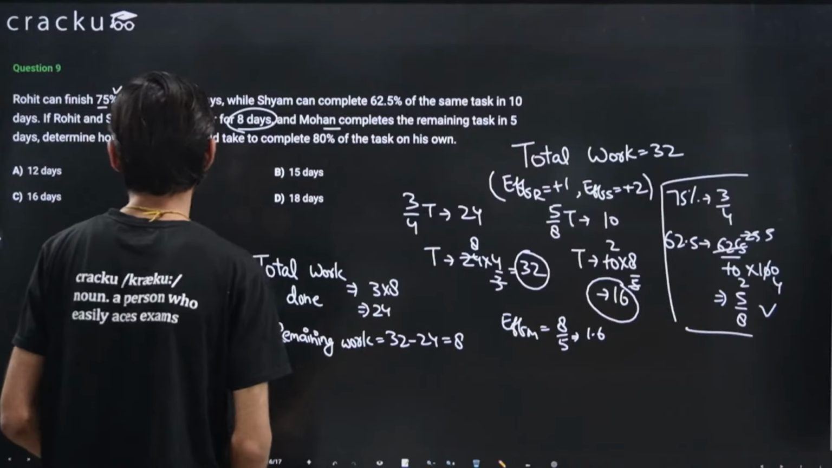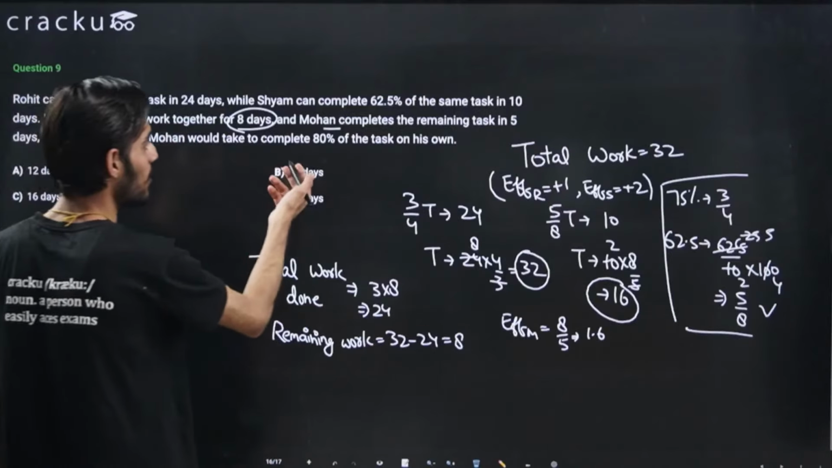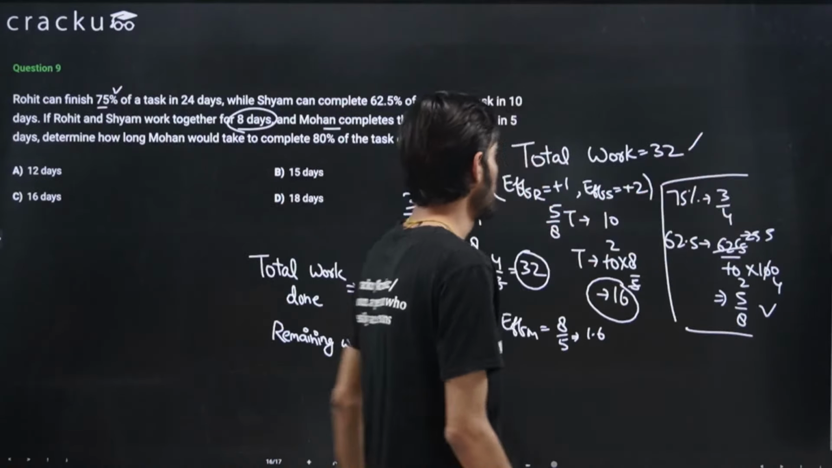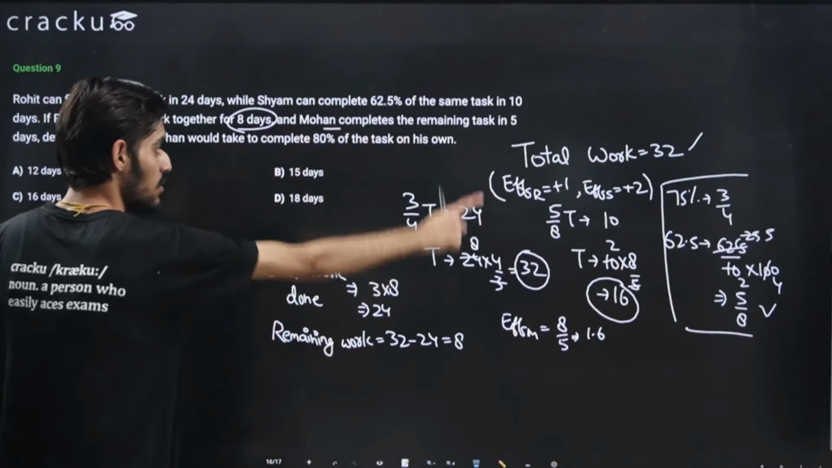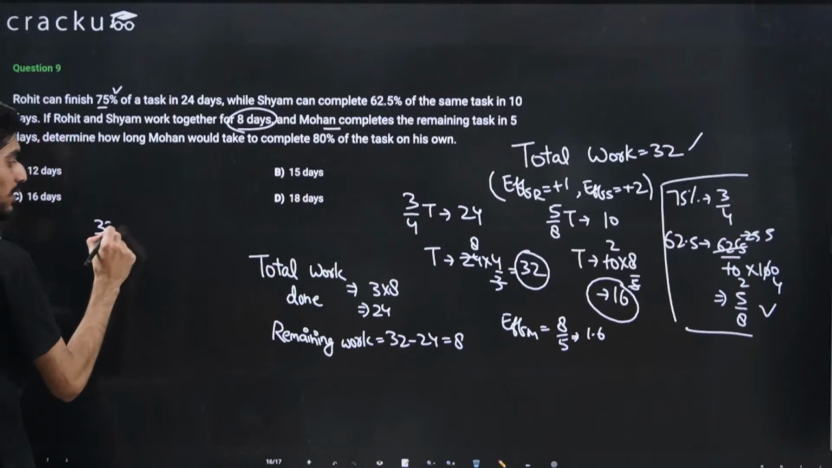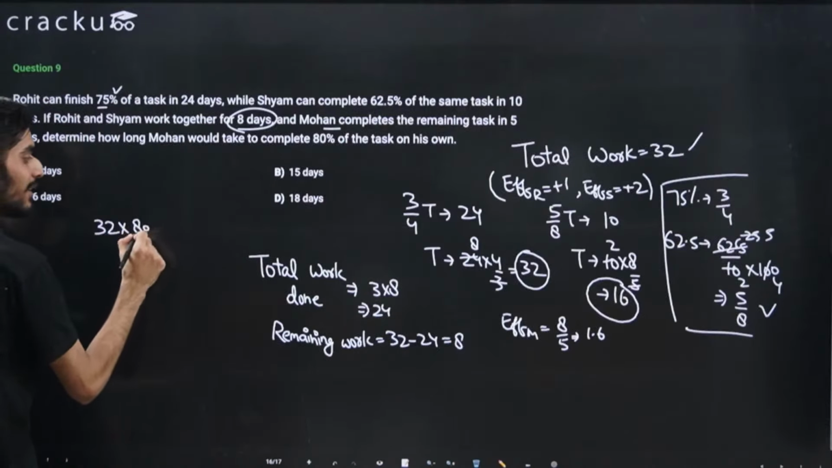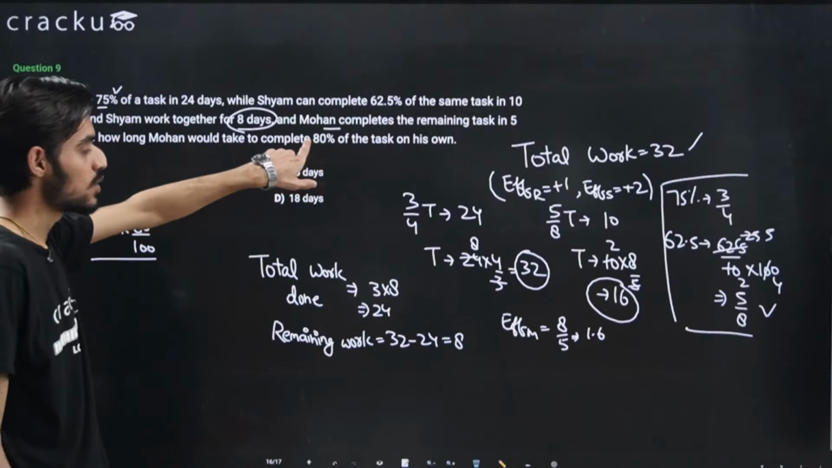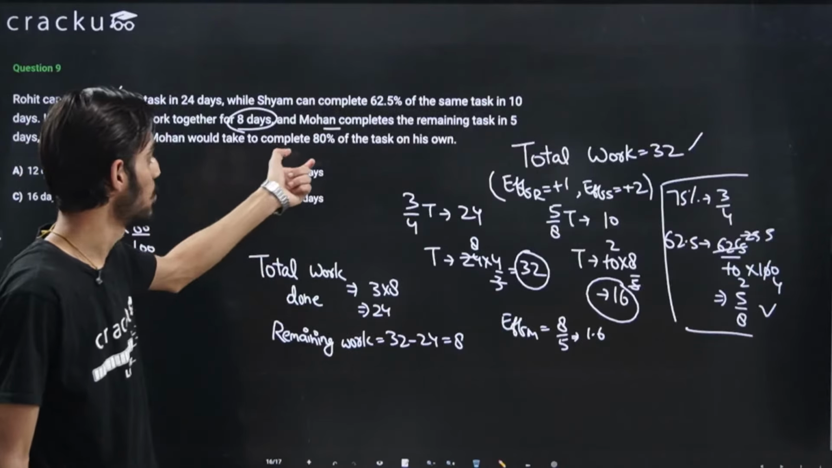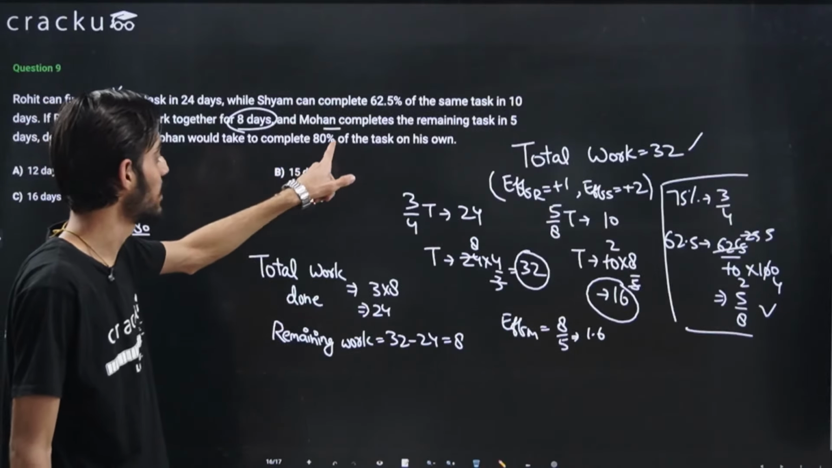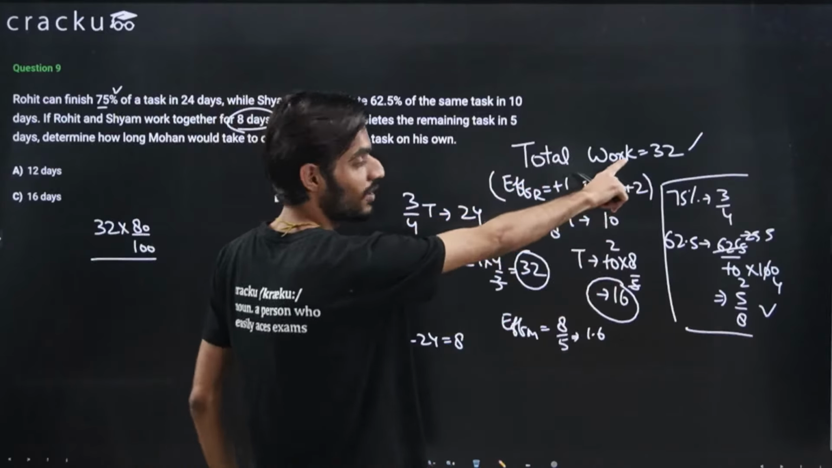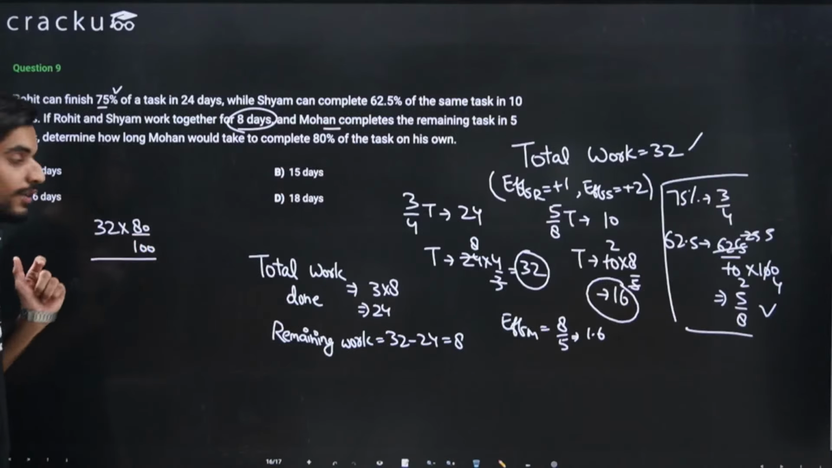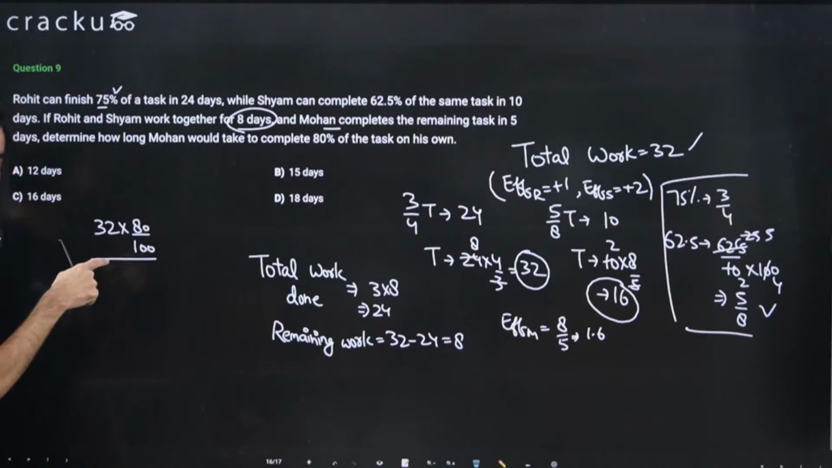Let's see what we are asked to calculate. Determine how long Mohan would take to complete 80% of the task on his own. So we are not asked to calculate the complete job. We are asked to calculate 80% of the task. So 80% of the task will be equal to 32, that is the total work, multiplied by 80 divided by 100, right? So this is the work that Mohan has to do, because we are asked how much time he will take to complete 80% of the job. I hope I am clearly visible here.